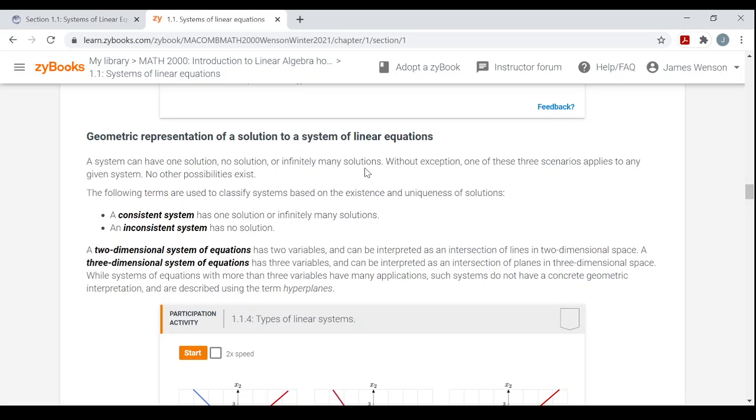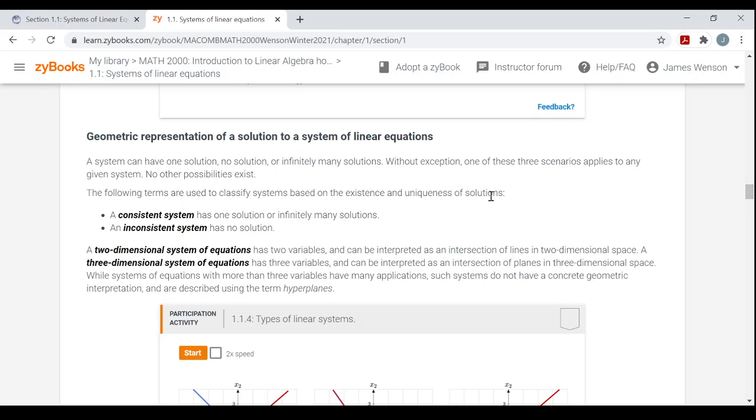There may be infinitely many n-tuples that make all equations true, or just one of them, or none. So without exception, one of these 3 scenarios applies to a given system. No other possibilities exist.